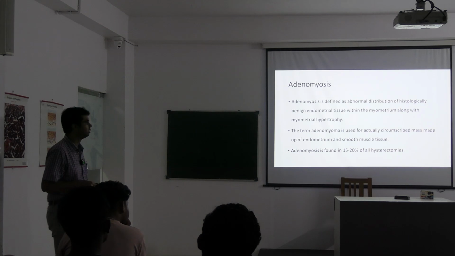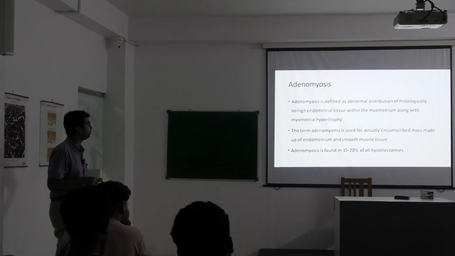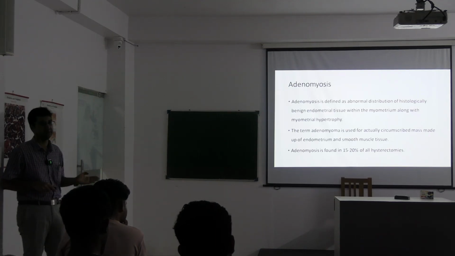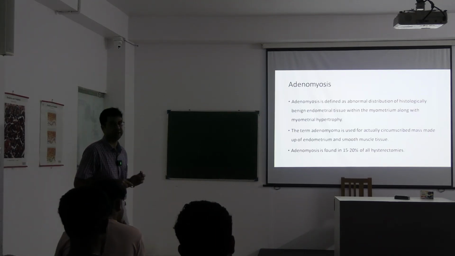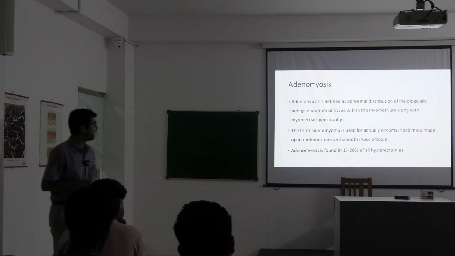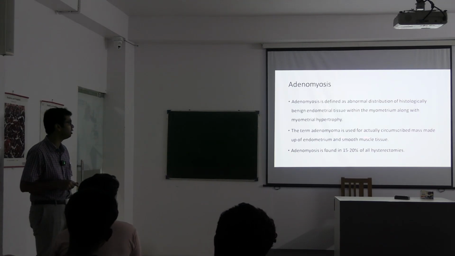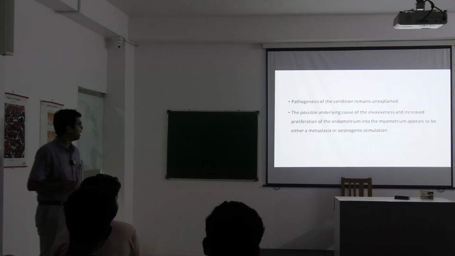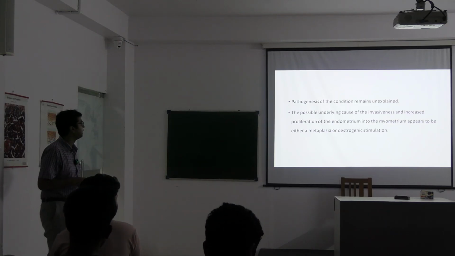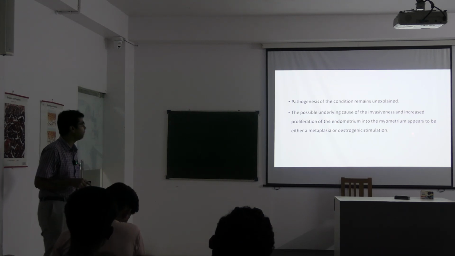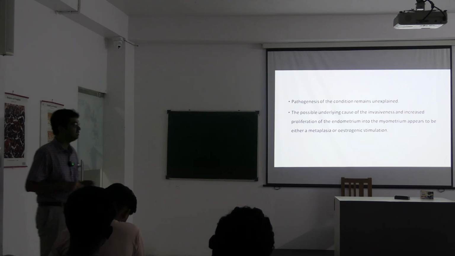Now, adenomyosis. Adenomyosis is defined as abnormal distribution of histologically benign endometrial tissue within the myometrium, along with myometrial hypertrophy. The term adenomyoma is used for an actual circumscribed mass made up of endometrium and smooth muscle tissue. Pathogenesis remains unexplained. The possible underlying cause of the invasiveness and increased proliferation of the endometrium into the myometrium appears to be either a metaplasia or estrogenic stimulation.